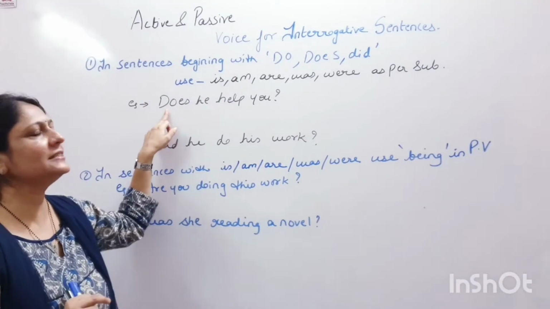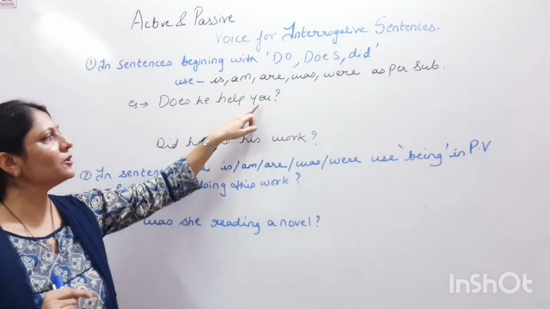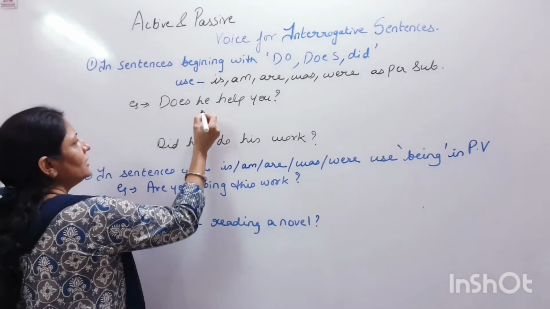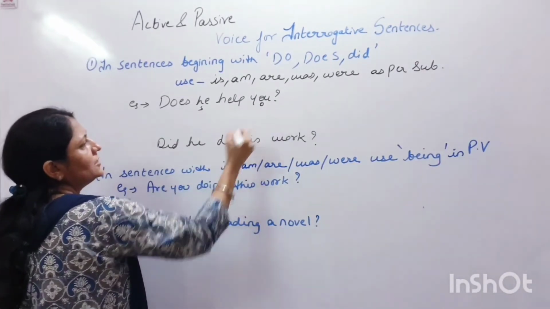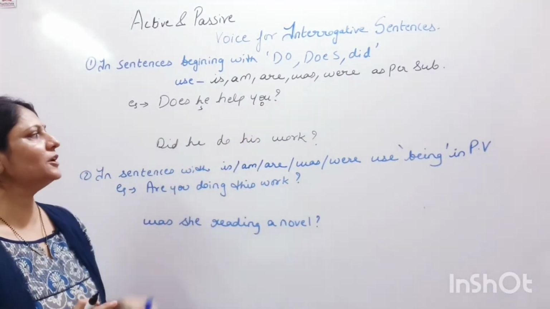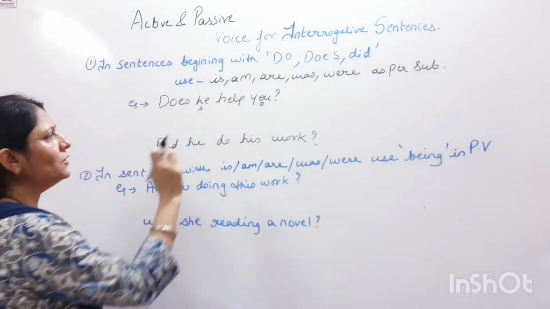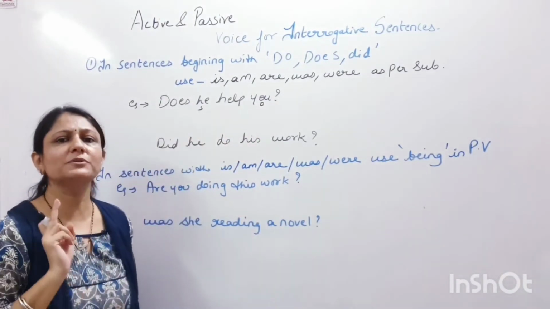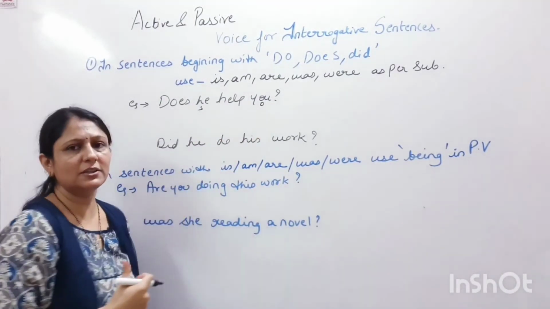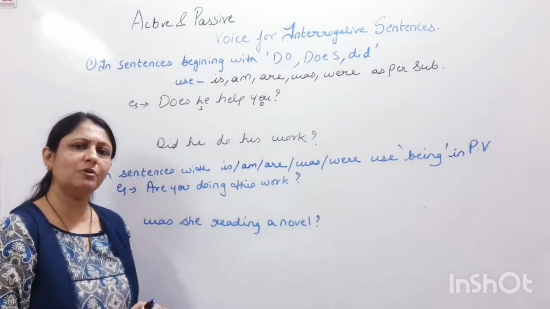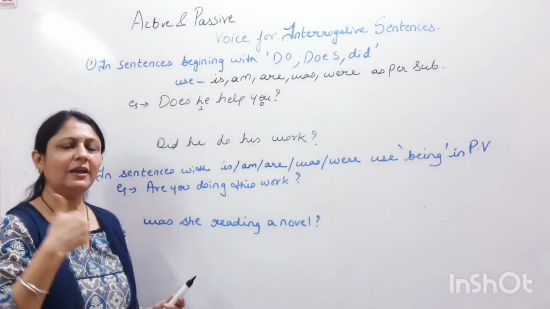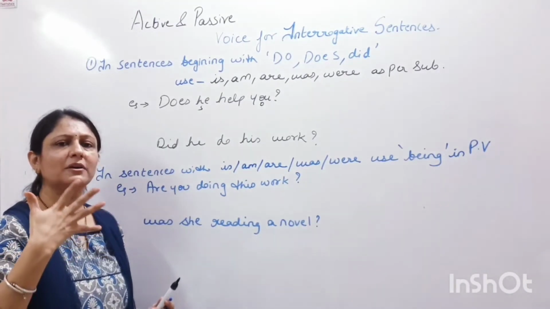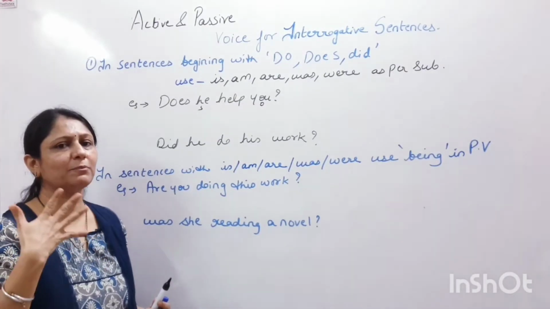Now, let's see the example for this. My sentence is, does he help you? Now can you see here the subject is he and the object is you. In passive voice, the object becomes the subject. Now, is you singular or plural? You comes in the plural group. And what are the members of the plural subject group? I told you in my previous video. I, you, we, they and plurals. All of them come in one group and they all take a plural verb.